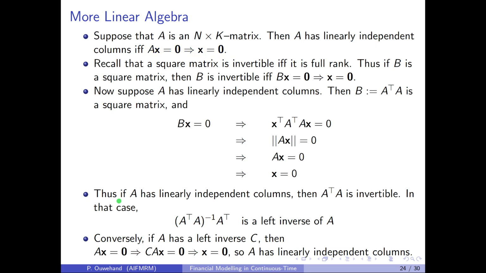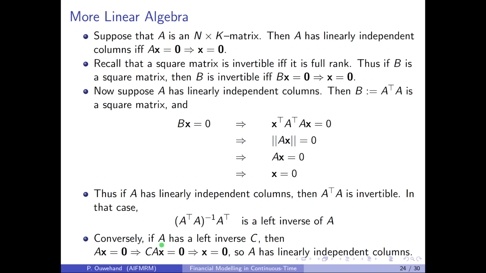In particular, if A has linearly independent columns, then the square matrix A transpose A is invertible. In that case, the inverse of A transpose A multiplied by A transpose is a left inverse of A, because clearly if we multiply this by A over here, we will get the identity matrix.